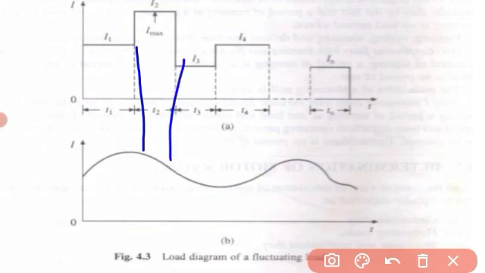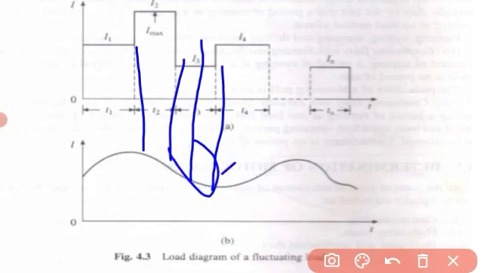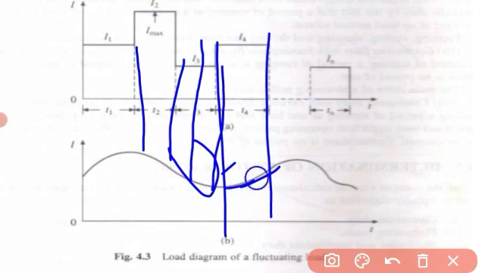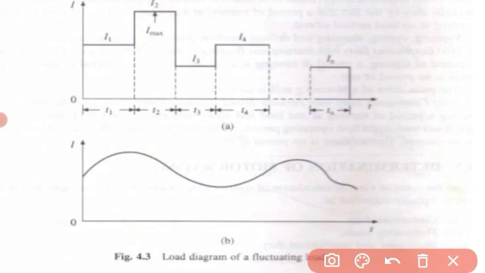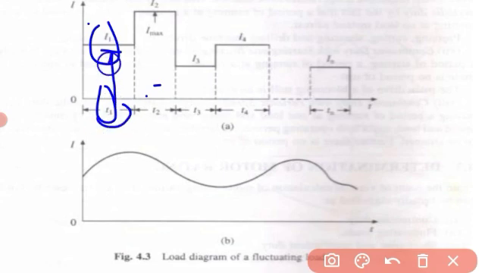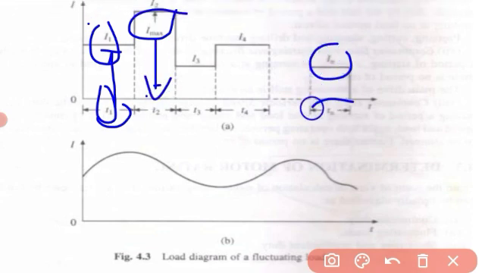I repeat: for duration T1 the current is I1, for duration T2 the current is I2, till In for time Tn.